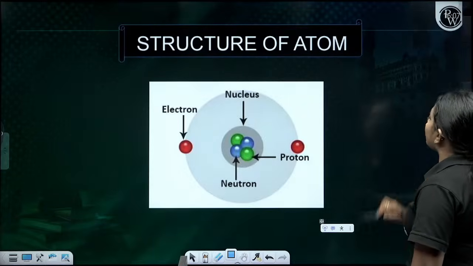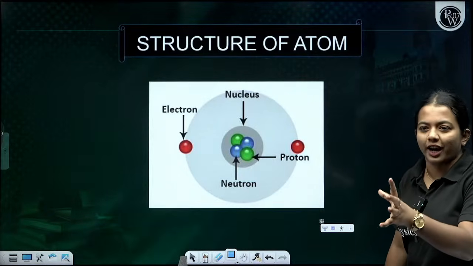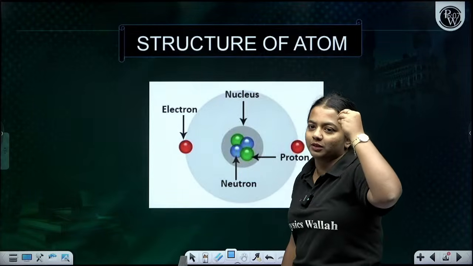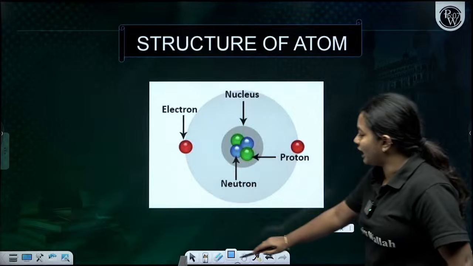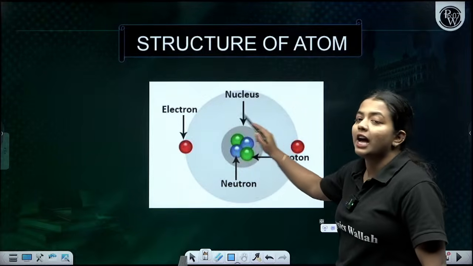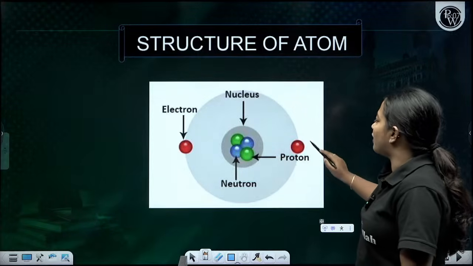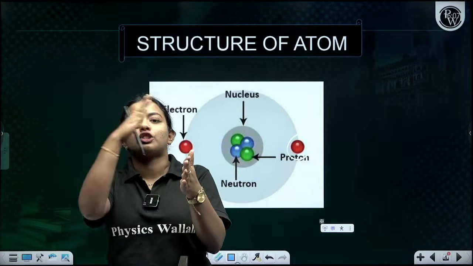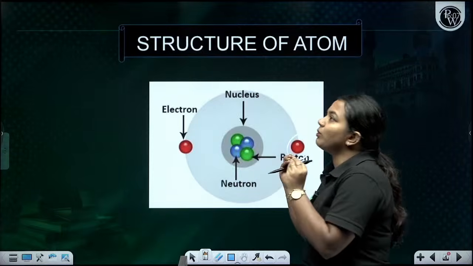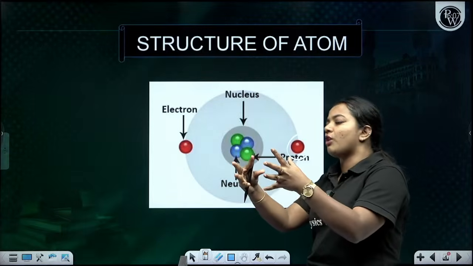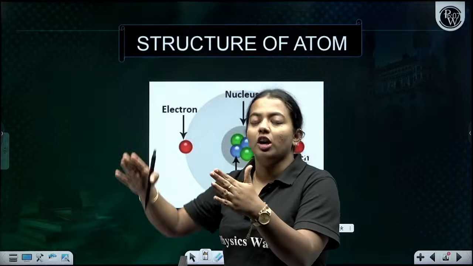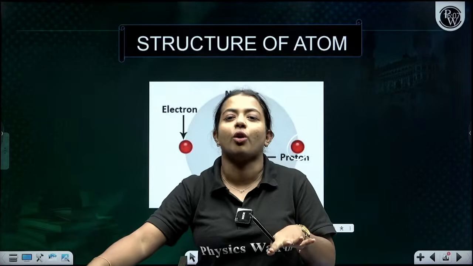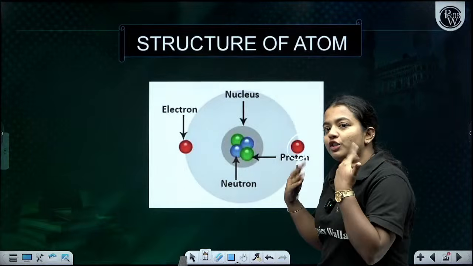Now, structure of the atom. These are things you already know, right, children? You have been studying this from a very young age. When an atom is there, the neutrons and protons will be in the center, and the electrons will be revolving around them. This is the nucleus. Inside the nucleus you have the protons and neutrons, and the electrons revolve around the nucleus. These are things you already know, right?